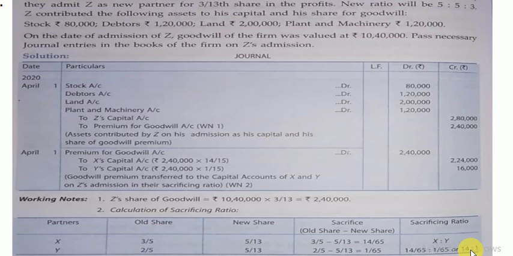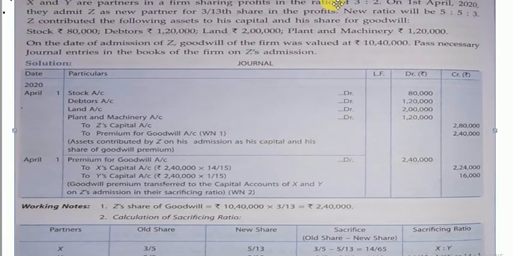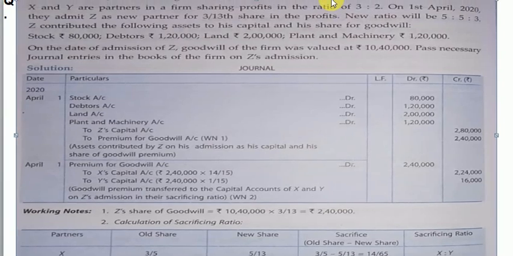So revise this example properly to understand, and do the working for sacrificing ratio and the amount calculated on your own, so that you can understand how this has been arrived at. These are all mathematical steps which you should practice under the first step of accounting treatment at the time of admission of partner, that is change in profit sharing ratio.